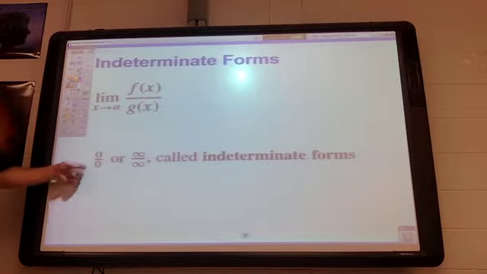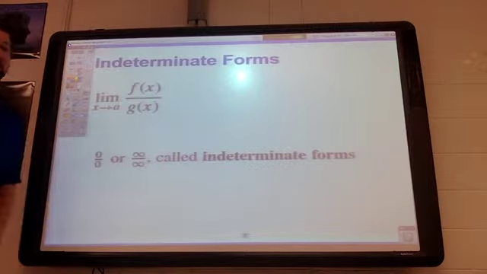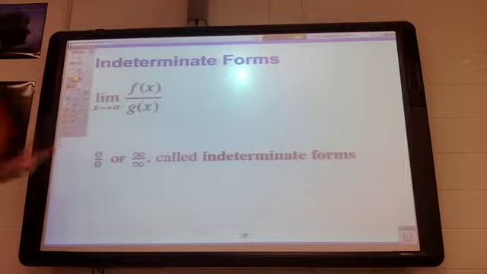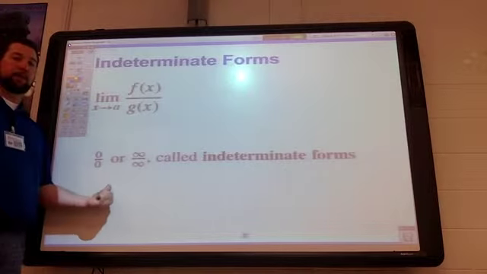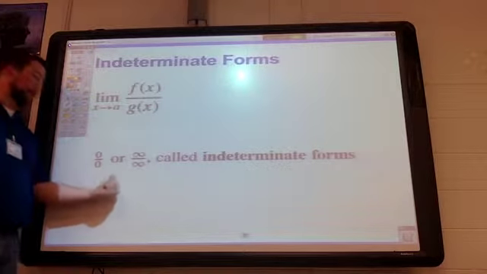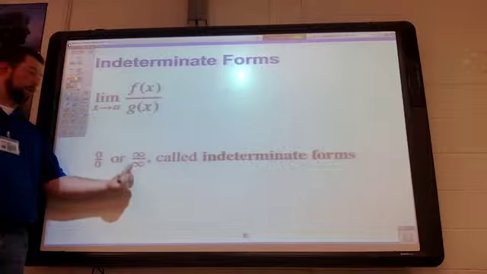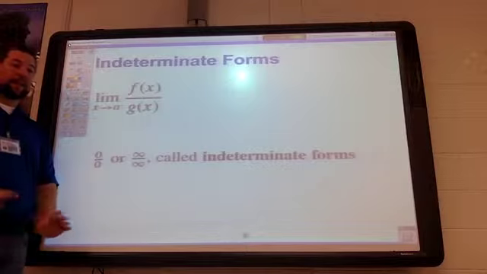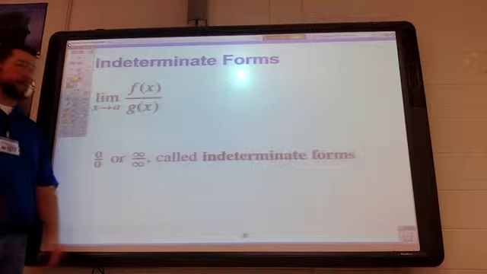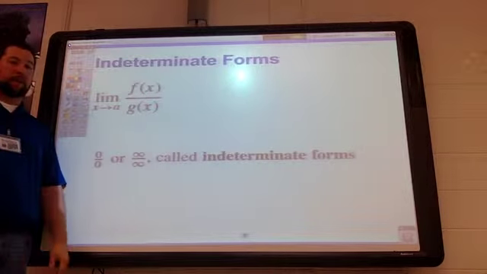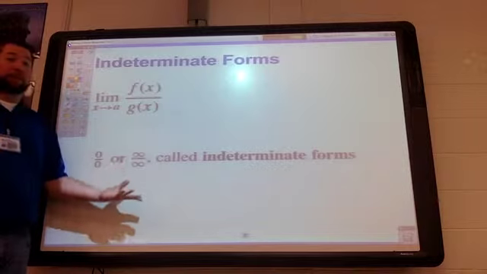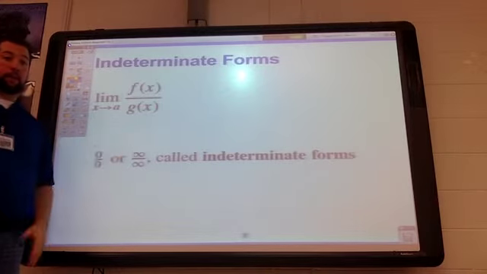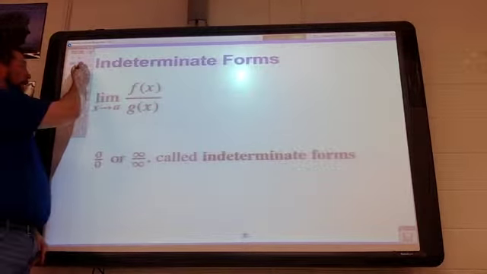In fact, if you haven't already, you can ask Siri what 0 divided by 0 is, and she'll tell you something about you don't have any friends and Cookie Monster is sad as well. It doesn't make sense. These are called indeterminate forms because I'm not exactly sure what they are. 0 divided by 0 is not really undefined. It's indeterminate, which could mean there's something else going on. Same thing with infinity divided by infinity. Which infinity is bigger? I don't know. We could do some analysis to figure it out.